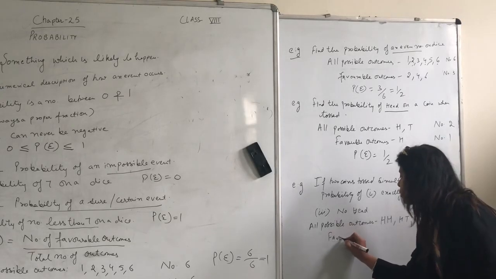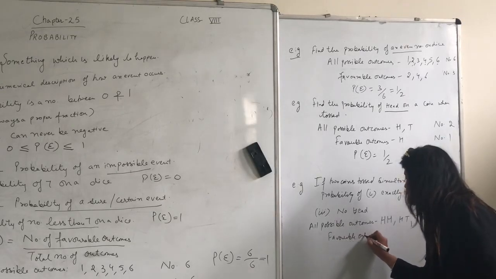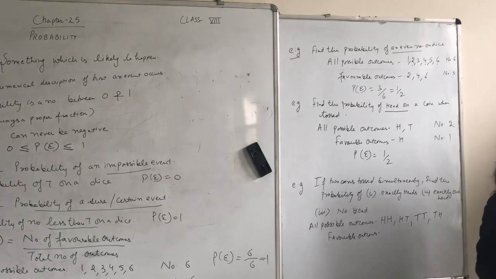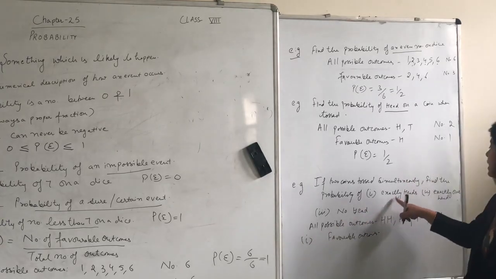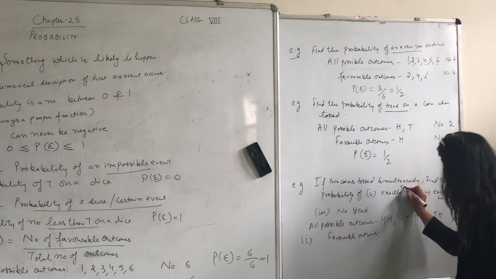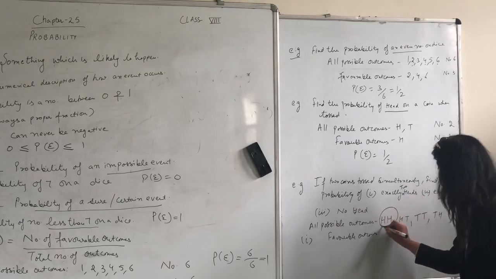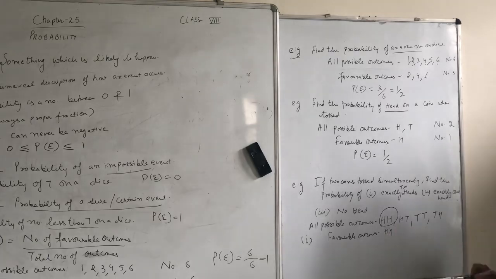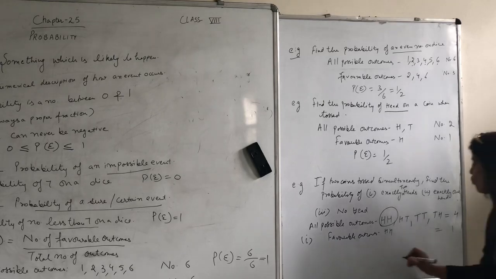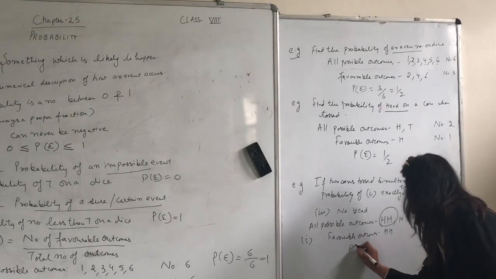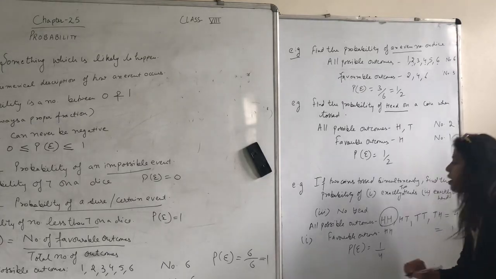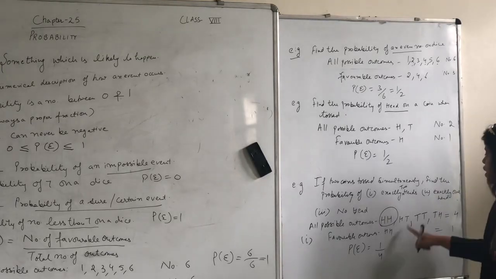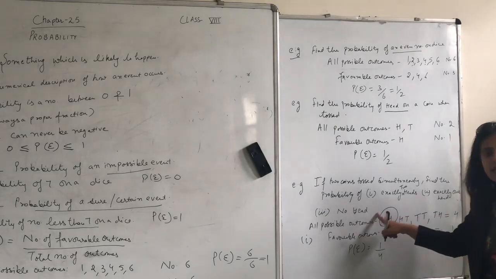Now favorable outcomes: for the first part they asked exactly 2 heads, and exactly 2 heads occurs only once. Here the total outcomes are 4. So the probability of the event is favorable outcomes upon total number of outcomes. Similarly, you can do the other 2 parts.